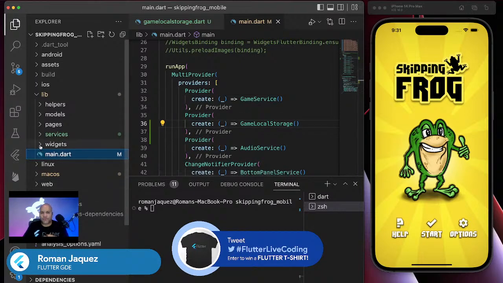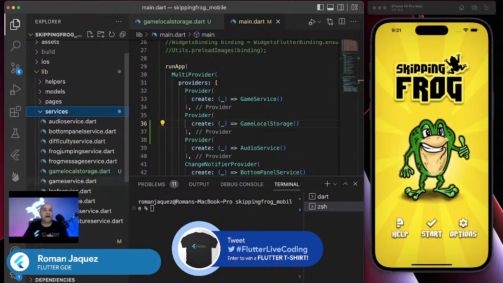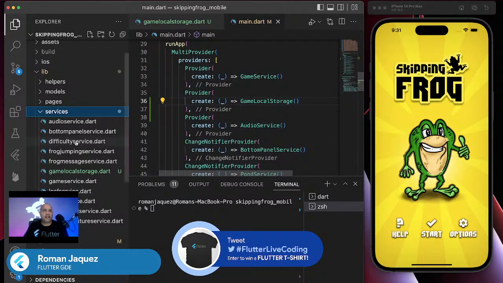You remember in the previous episodes where I'm using the game service as a proxy for all of the other services, kind of like the broker between all the other services. There are, again, other approaches on how to do it, but I've kept it really simple. So in the game service, I'm going to create a simple instance of the Game Local Storage, and then I'm going to just initialize it right there. It should be really straightforward. I shouldn't be doing much.